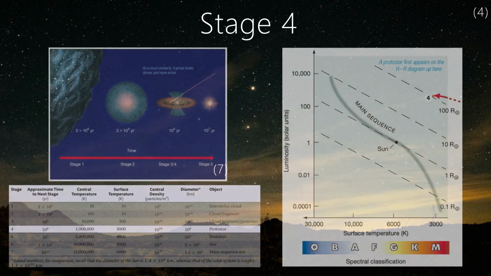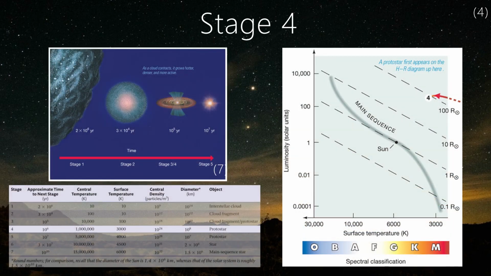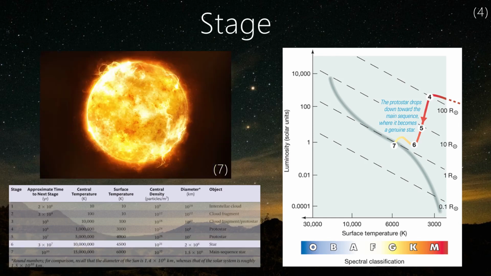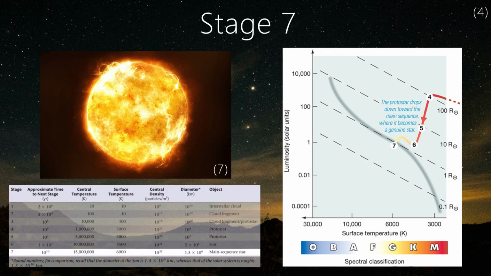Successful protostars are hundreds of times bigger than the sun and have a luminosity thousands of times greater than it, but it is about half the sun's temperature. It is now plottable on the HR diagram. However, by stage 5, it is now only 10 times the sun's size while its temperature continues to rise. Eventually, at stage 6, it is now a true star. The temperatures of its core eventually rise to around 15 million degrees Kelvin, the temperature where nuclear fusion can occur. This is the point where the star ceases collapsing and is now considered a main sequence star.